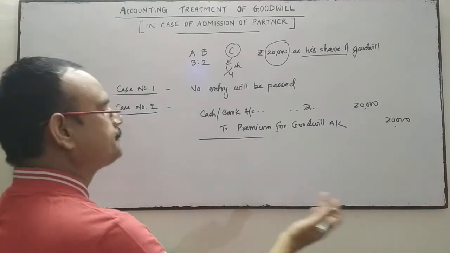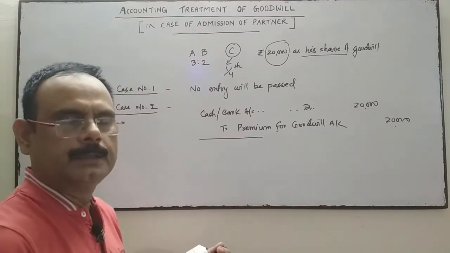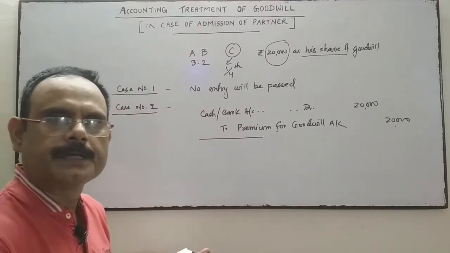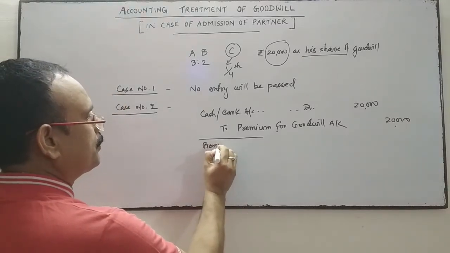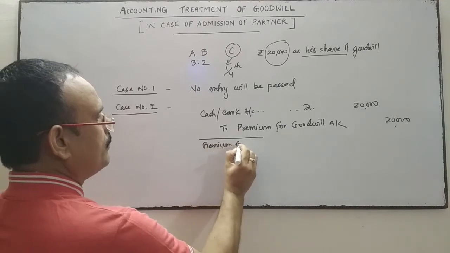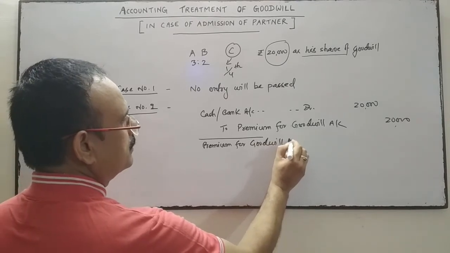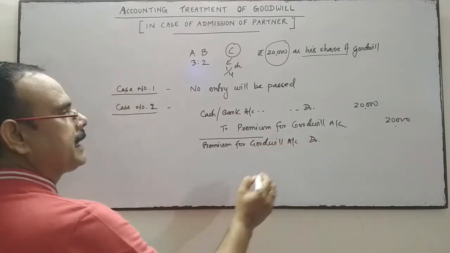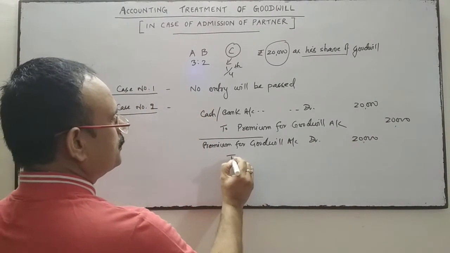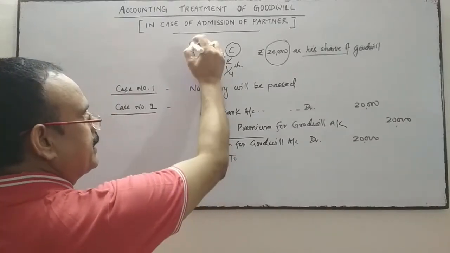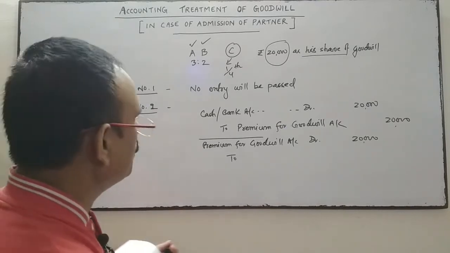This 20,000 will be transferred to the old partners' capital accounts or current accounts in their sacrificing ratio. So premium for goodwill account debit. This amount given by the new partner as his share of goodwill, 20,000, will be transferred to old partners A and B's capital accounts in their sacrificing ratio.